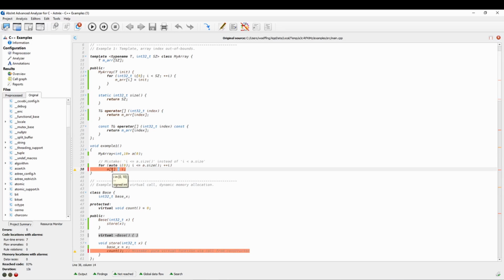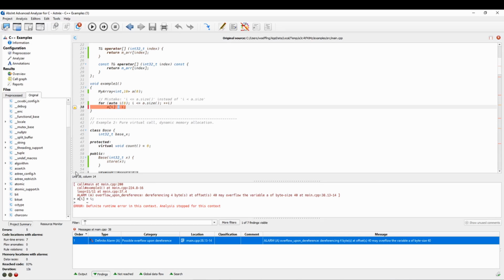The loop is erroneously entered 11 times, and in the 11th iteration we call the index operator with index 10. This leads to an out-of-bounds array access, in this instance, of the array template, which can only hold 10 elements. Astrée finds and reports this runtime error.